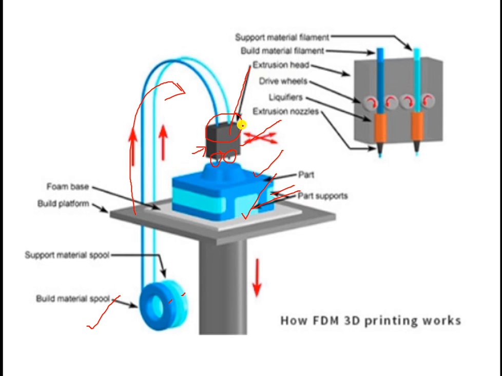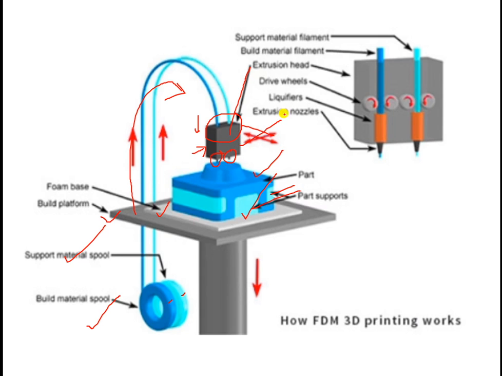It can move in this direction and in this direction, as well as the third direction, up and down, depending on the required layer deposition thickness. Now this is the foam base. This is the build platform on which the material can be manufactured. This is the support material for the spool material. Here support material means not the actual material but another material which can hold the actual material in proper manner for the manufacturing or fabrication of this 3D printed object.